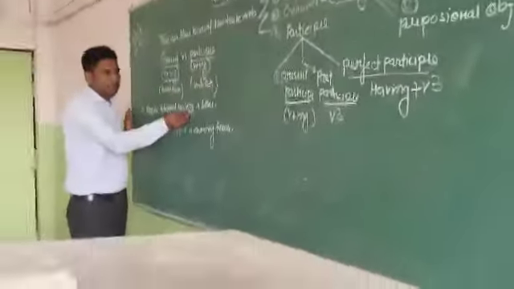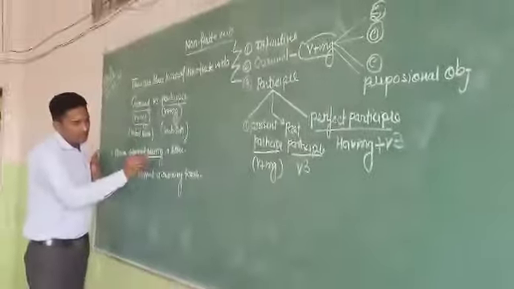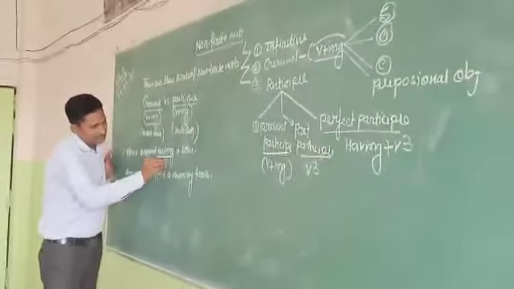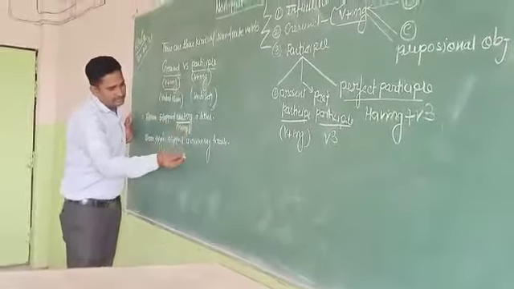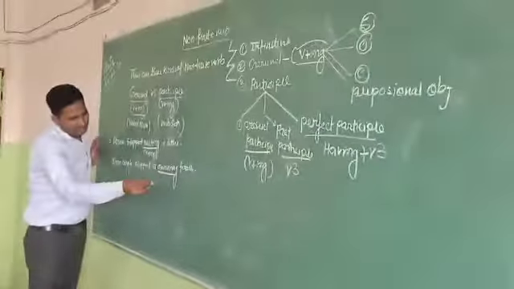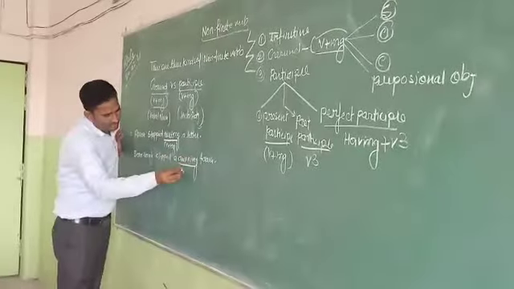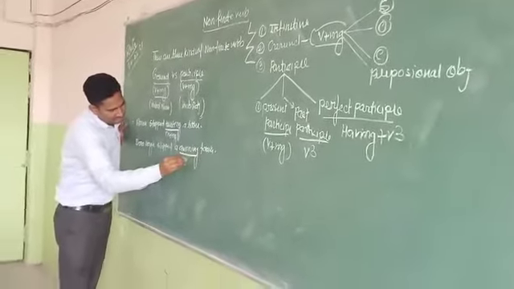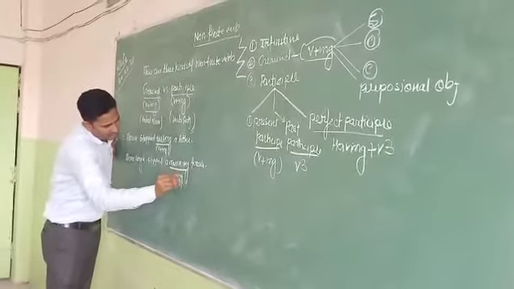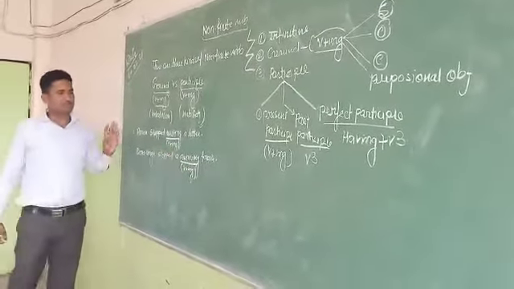Because here writing is also verb plus ing, and running is the same pattern, verb plus ing. How can you tell me the difference between these two?